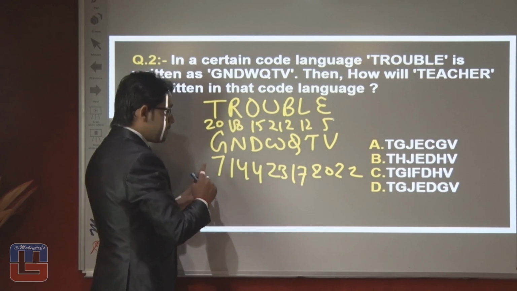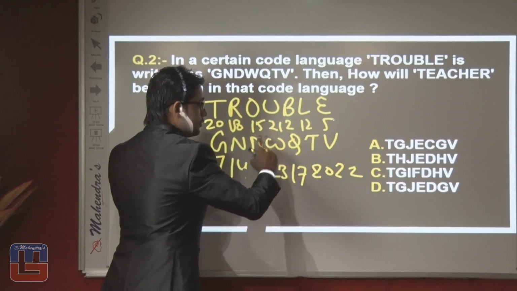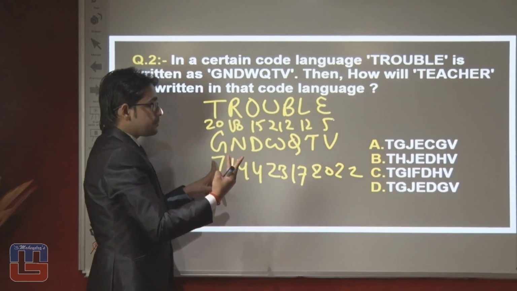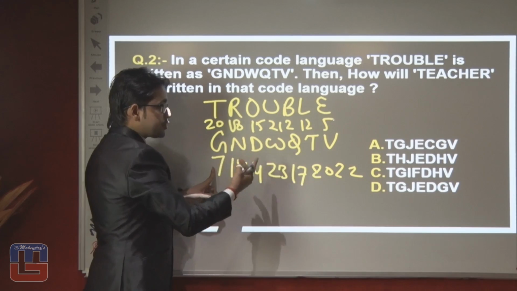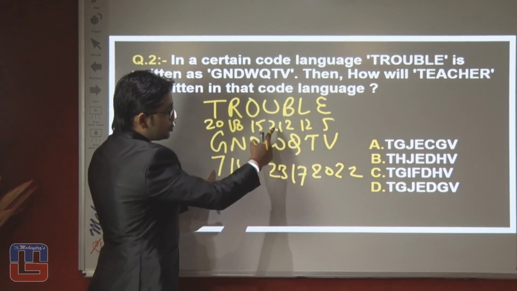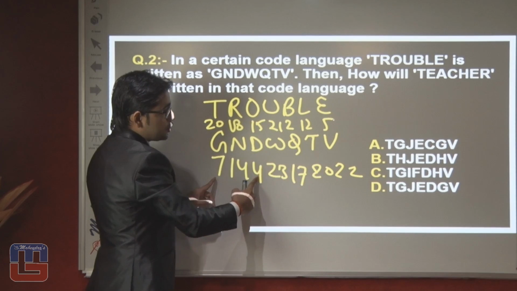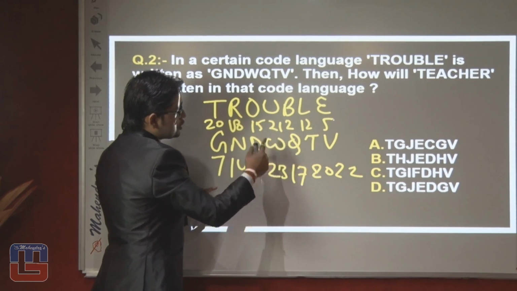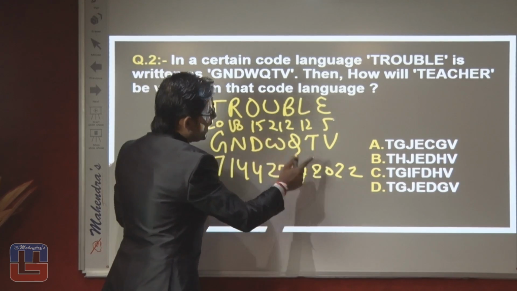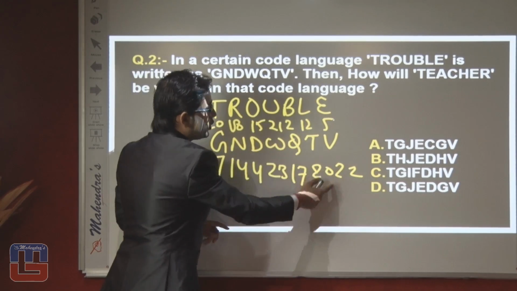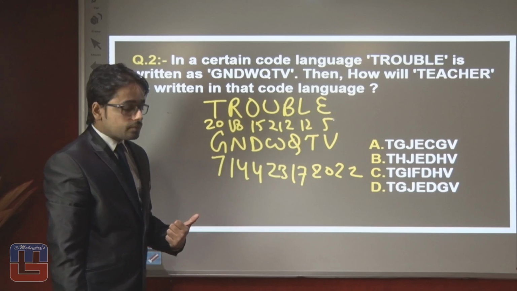Now you can see 5 to 7 is plus 2, 12 to 14 plus 2, 2 to 4 plus 2, 21 to 23 plus 2, 15 to 17 plus 2, 18 to 20 plus 2, and the last 20 to 22 is also plus 2.